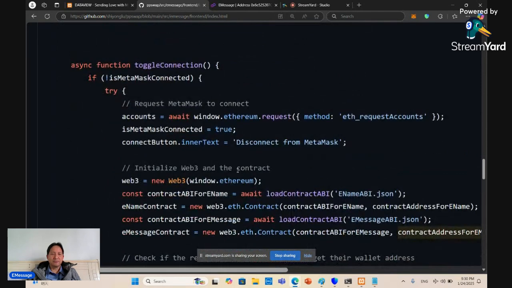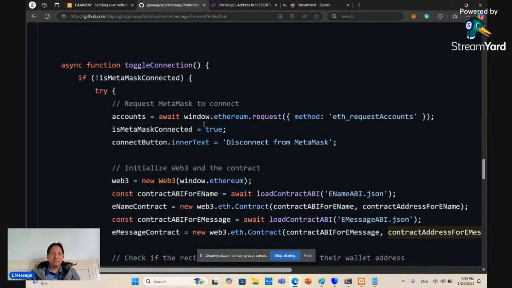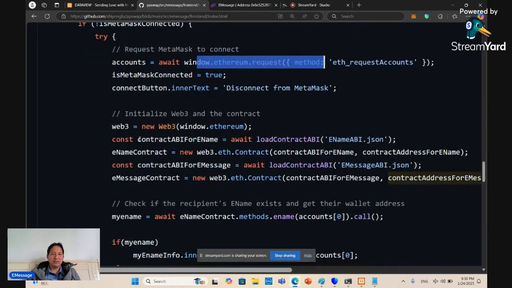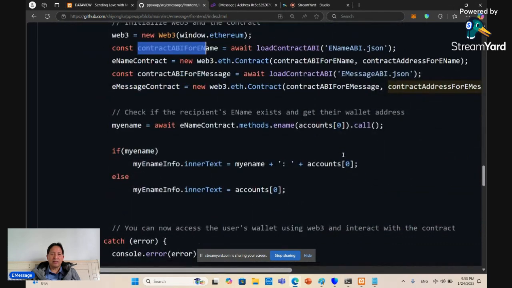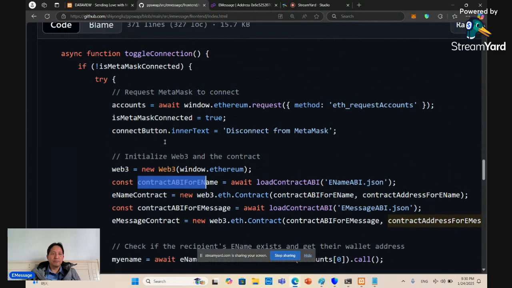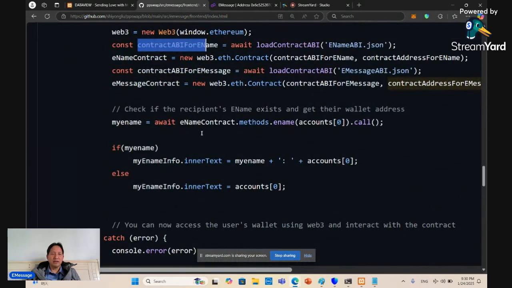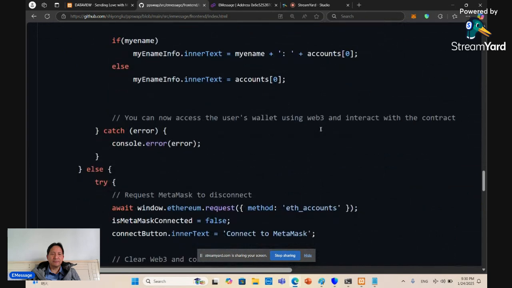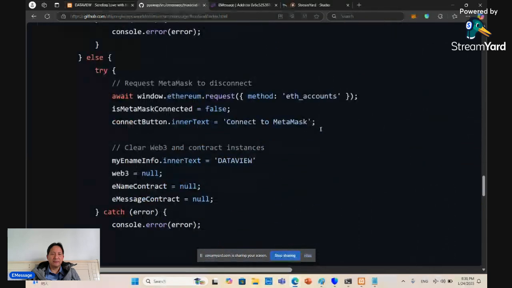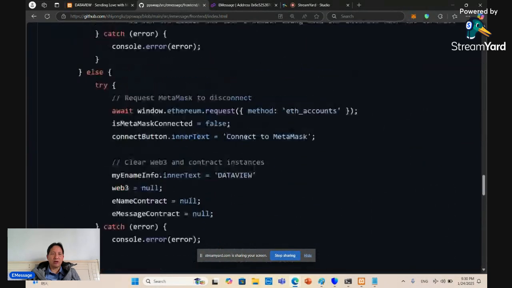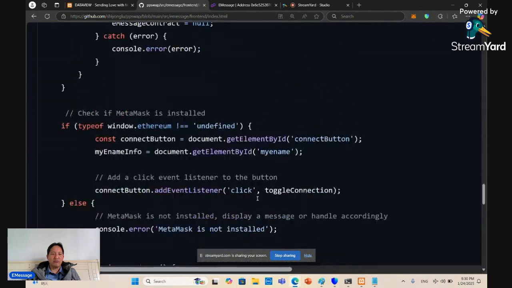During the connection, you connect to the wallet over here. You initialize the two contracts by the API and the contract address. And then, if necessary, we do the translation of the ename of the default account, and then you can show it over there. So that's how you toggle the connection on and off.